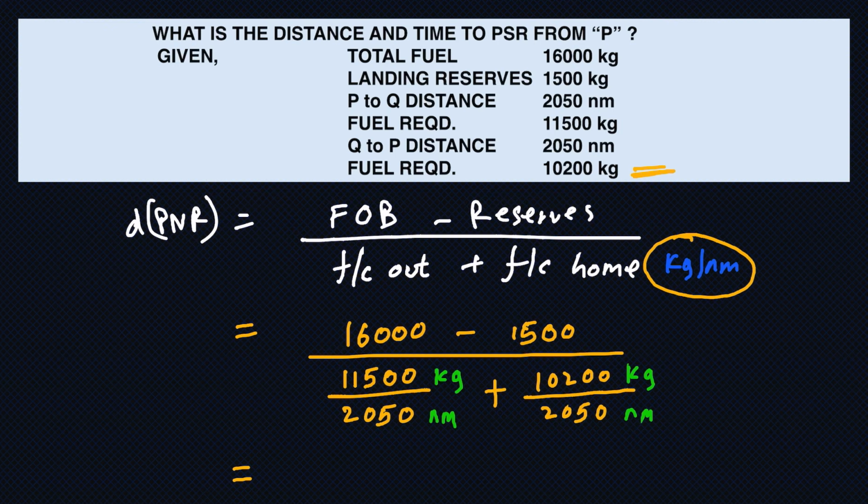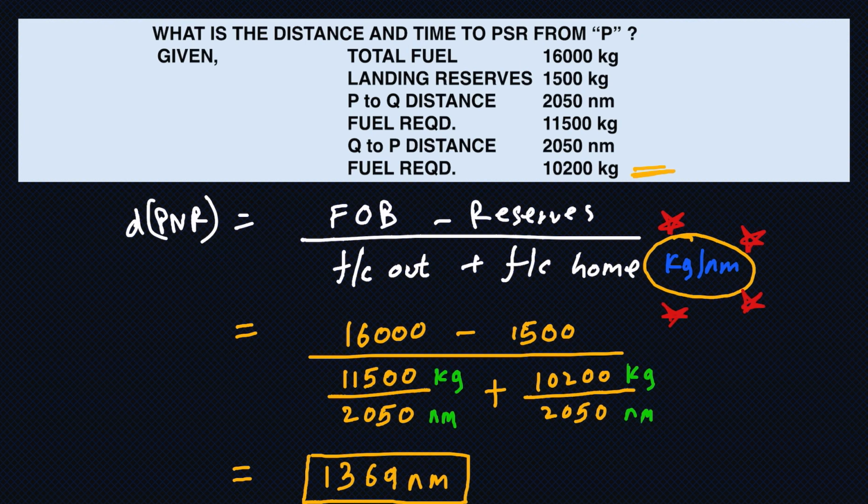By solving this, the answer I get is 1369 nautical miles. So my PNR is located at a distance of 1369 nautical miles from P. And that is how I solved this question. The main thing to note here was that the units are in kg per nautical mile. So whatever information you are given in the question, use it in such a way to make this unit of kg per nautical mile in the formula.